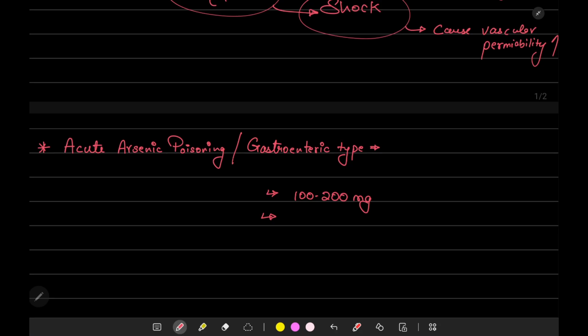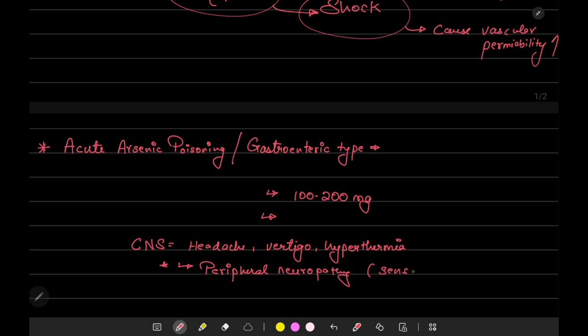So we are going to study these signs and symptoms system-wise. First of all, we start with the CNS. It causes headache, vertigo, hypothermia, tremor, and one of the most important CNS signs is that it causes peripheral neuropathy, majorly of sensory neurons.